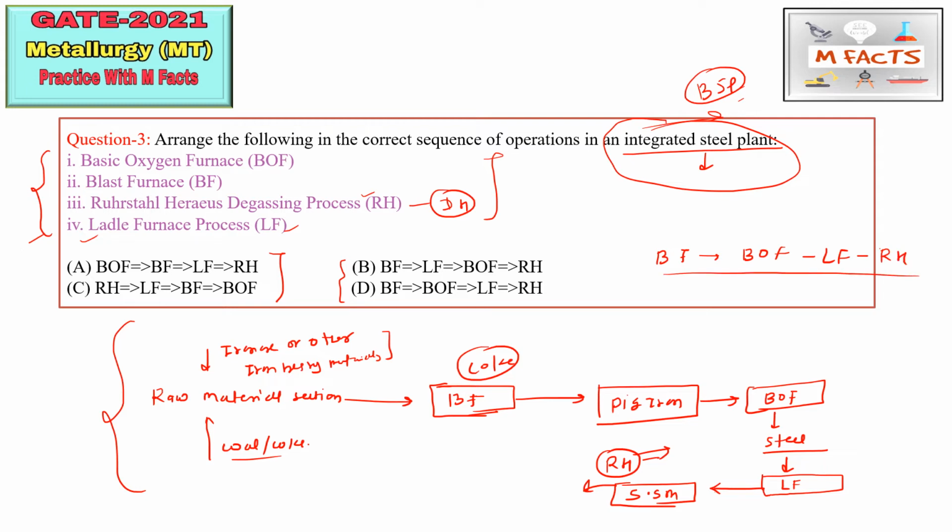So the options which start with anything other than blast furnace, that is BF, we can cross out. So option A is wrong, option C is wrong, because this is the reverse of this process. Okay, so B is BF, LF. So this is wrong, because after BF we don't use LF. After BOF we use the LF process for maintaining the steel. Okay, so option D is correct for this question.